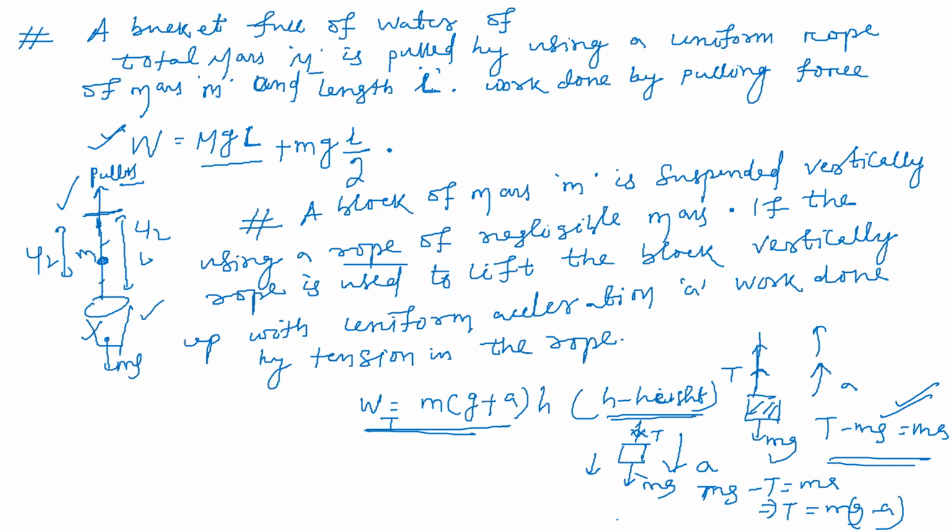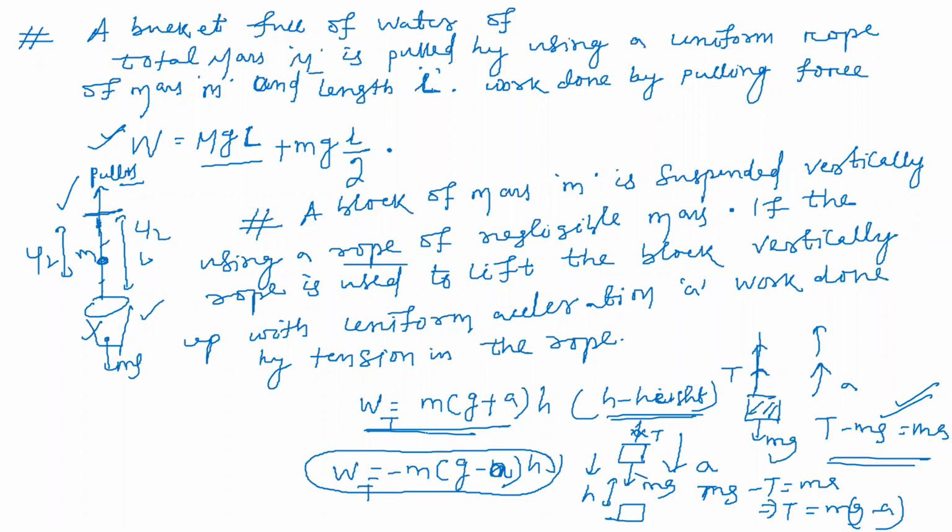So it is lowered down. Let it come down by a height h. If it is lowered through h with acceleration a, then the work done by the tension will be minus m into (g minus a) into h. Understood? That is the work done by the tension. Okay? Understood?